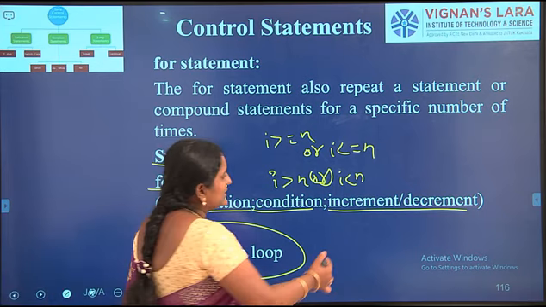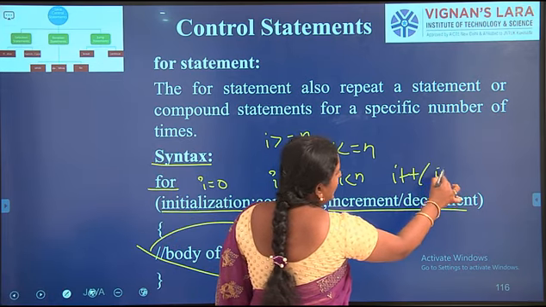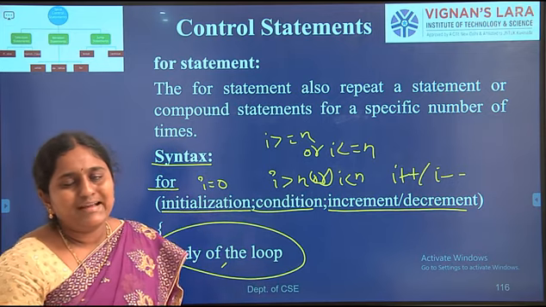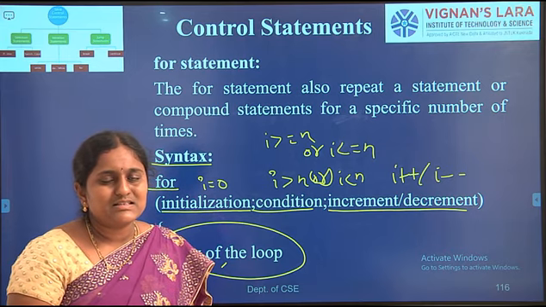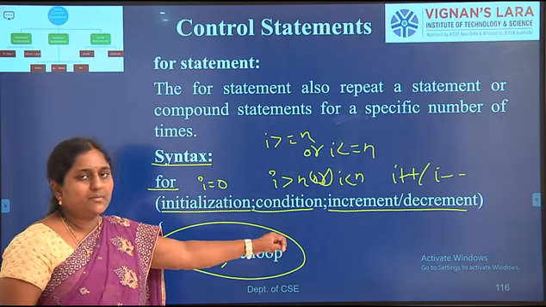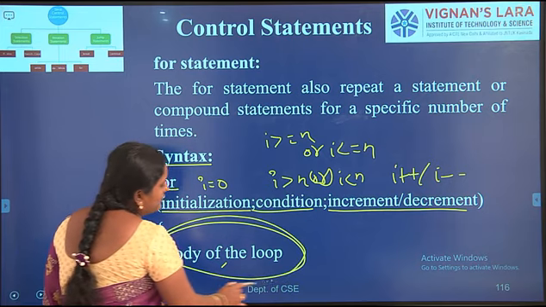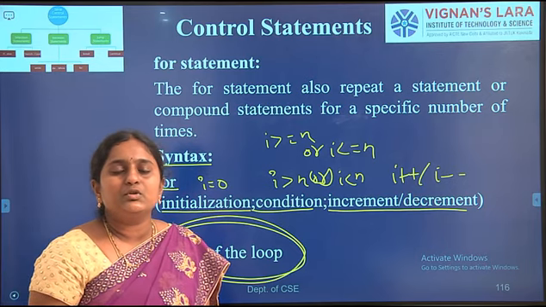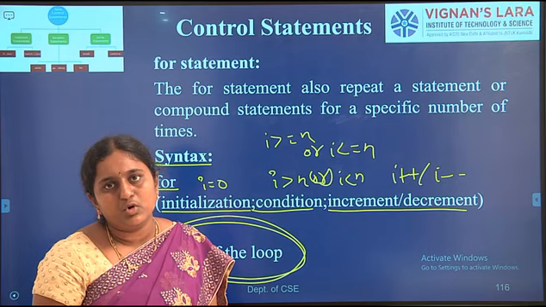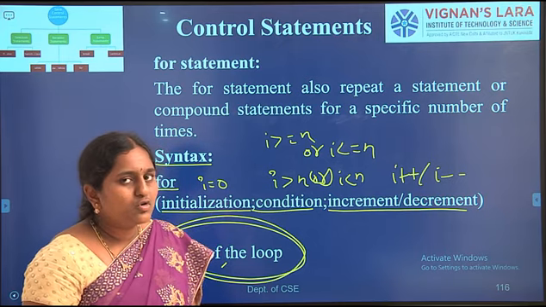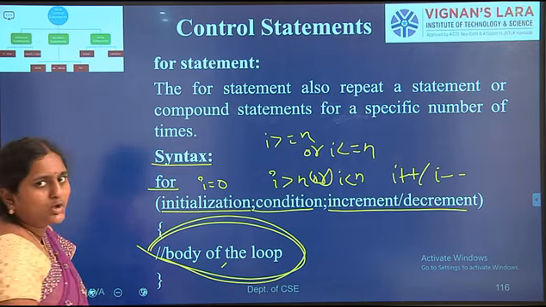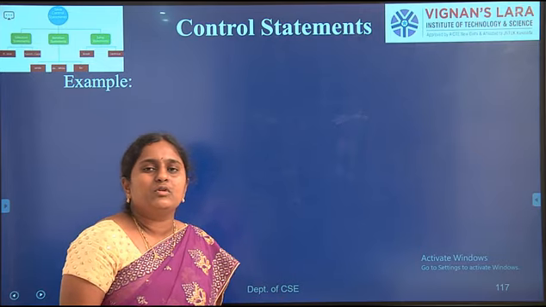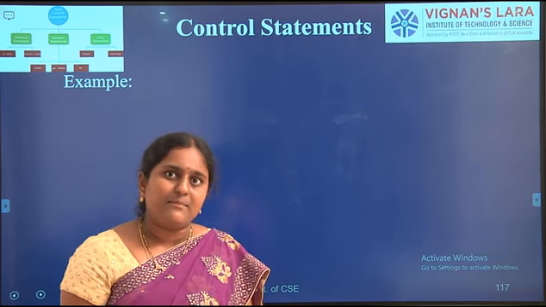Next is increment or decrement, for example i plus plus or i minus minus. In this way we have to write within the for loop. So the syntax of the for loop is: for, initialization, condition, increment or decrement, and then the body of the for loop. For is also a type of repetitive statement, a looping or iterative statement. I am explaining with an example so you can easily understand. For example, write a Java program to check whether a given number is a prime number or not.